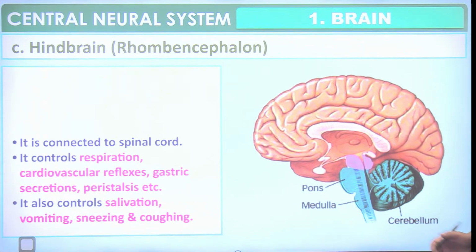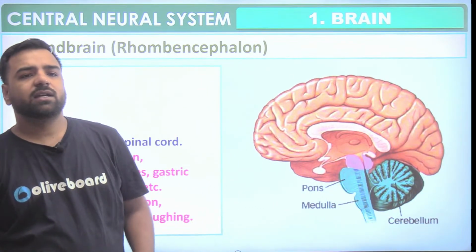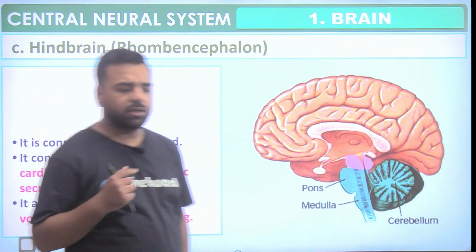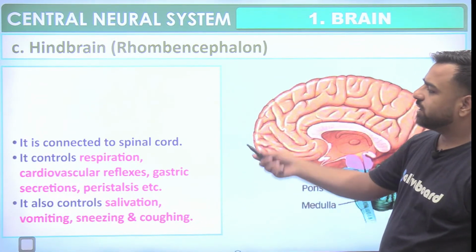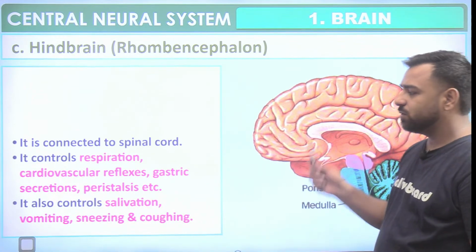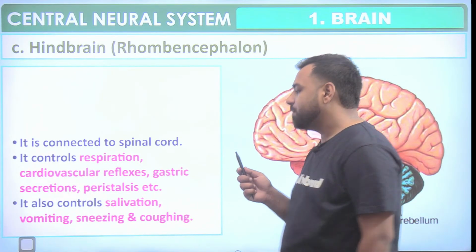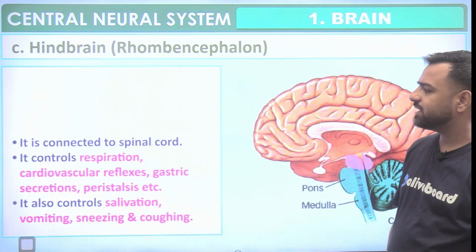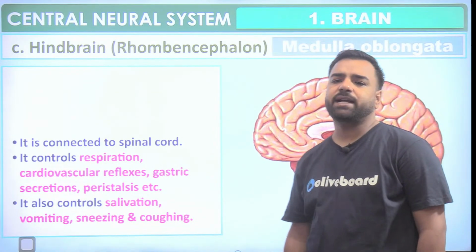Now we have medulla oblongata, which is the part of the brain in the back portion, that is in the hindbrain, and it deals with all the involuntary actions. So all the involuntary actions are dealt with by this medulla oblongata only. It is connected to the spinal cord, and controls respiration, cardiovascular reflexes, gastric secretions, peristalsis. It also controls salivation, vomiting, sneezing, coughing. All these things are dealt with by your medulla oblongata.